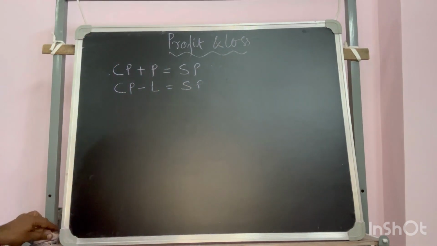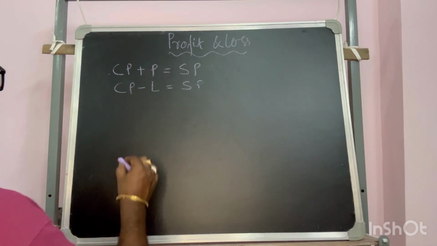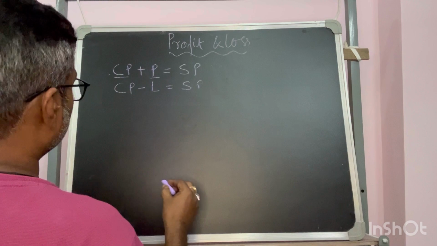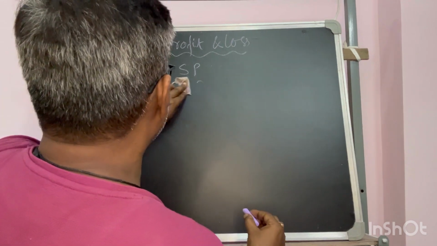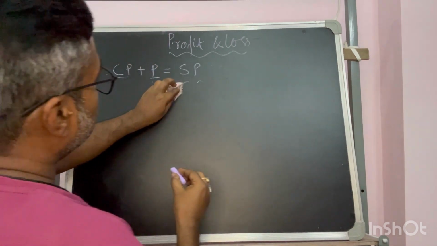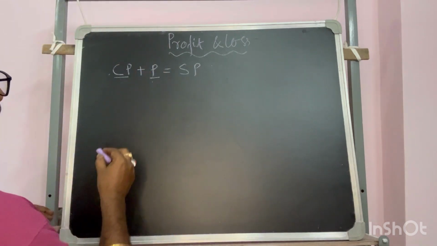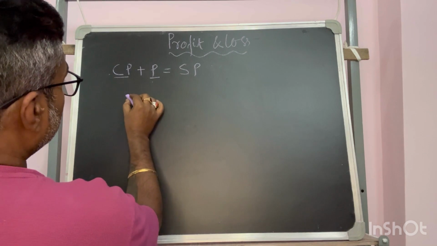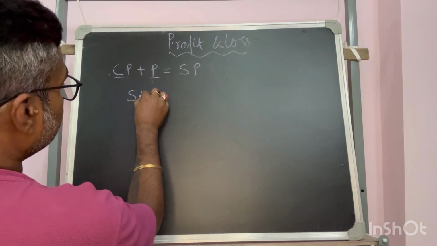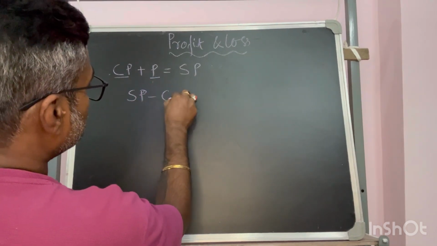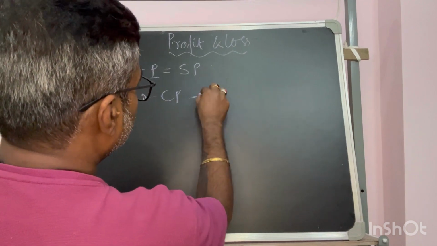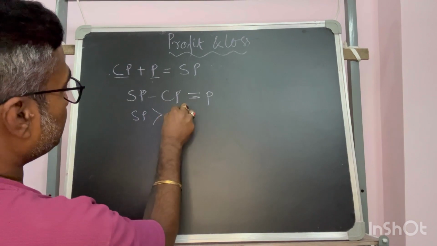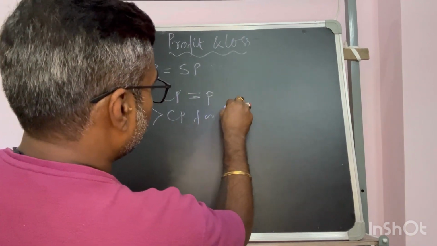And now, this is cost price plus profit. I will talk about the first equation, then we will come to the second later. In case of profit, cost price plus profit is equal to sell price. So we can say the sell price minus cost price will give you profit. That means the sell price is more than the cost price for profit.